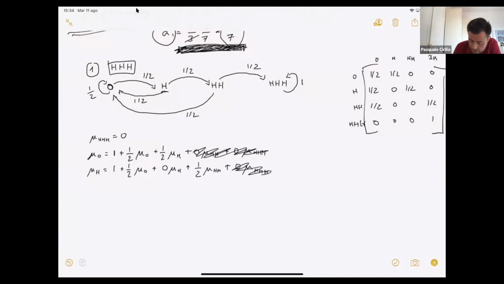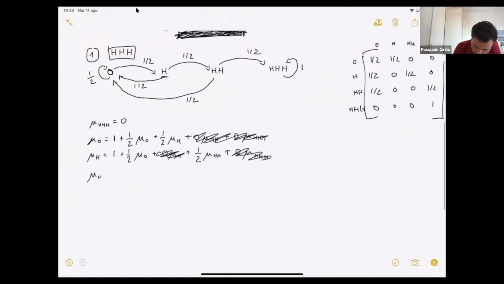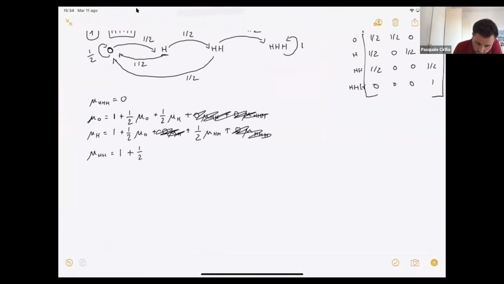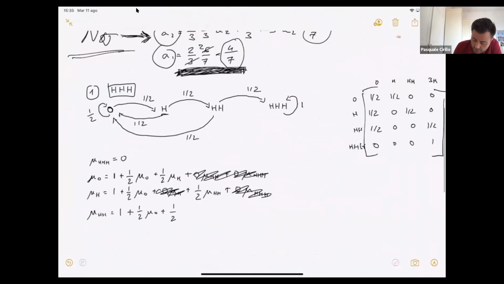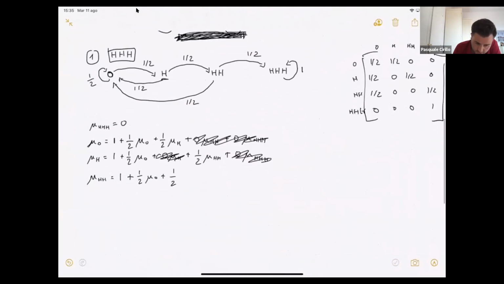Now, this term disappears, this term disappears. And finally, we have the last one. So we have mu HH, 1 plus the possibility that I jump to mu 0. So it's 1/2 mu 0 plus 1/2. If you look here, I have the possibility of jumping to H, okay?